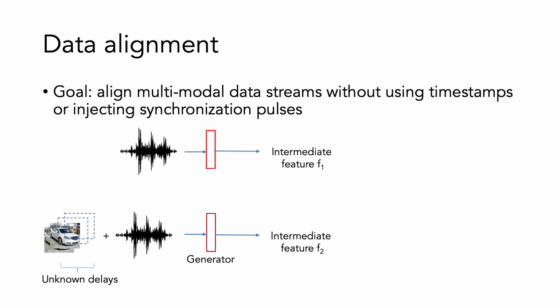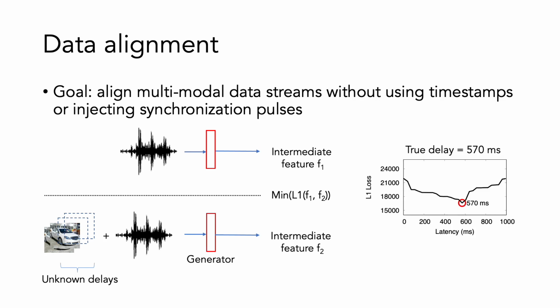We observe that when the delay configuration matches true delay, these 2 feature maps are close to each other. So we search for the minimum L1 loss of the 2 feature maps among all possible delay configurations to find the best alignment. The figure shows an example. When 2 data streams are not well aligned, the intermediate feature map tends to be erroneous, which increases the L1 distance between the 2 maps. When the delay configuration matches the true delay, the 2 maps are close to each other, leading to a minimum L1 distance.